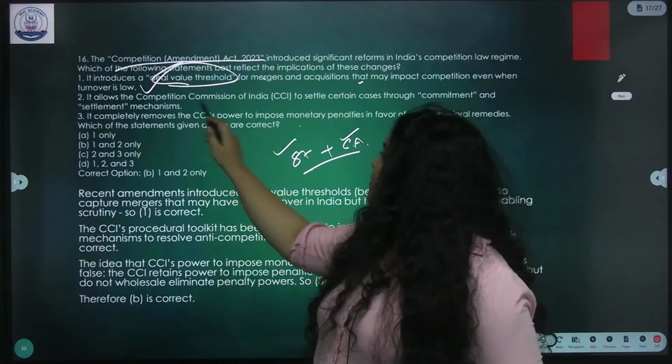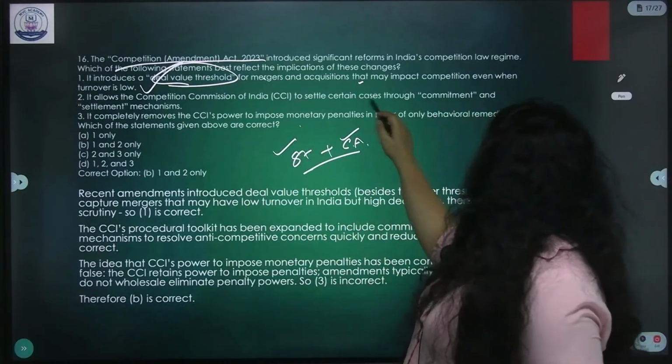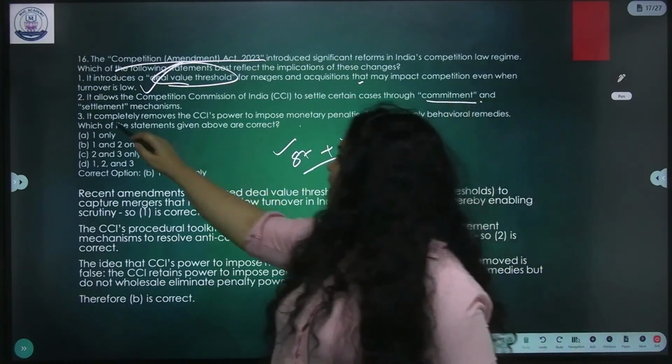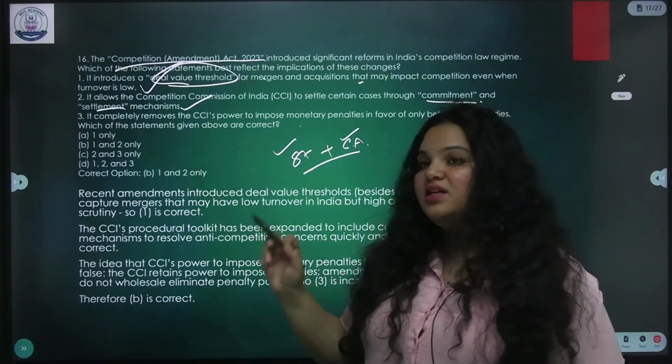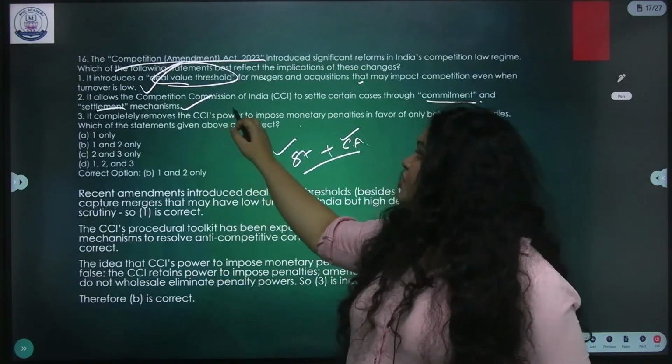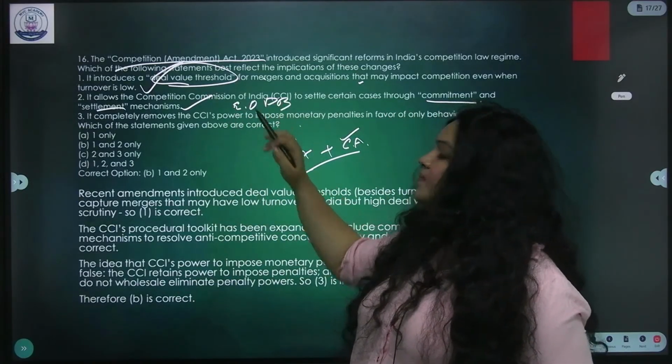Next, it allows the Competition Commission of India to settle certain cases through commitment and settlement mechanisms, which is the main point of it, because India is moving in this direction. This is important for ease of doing business.